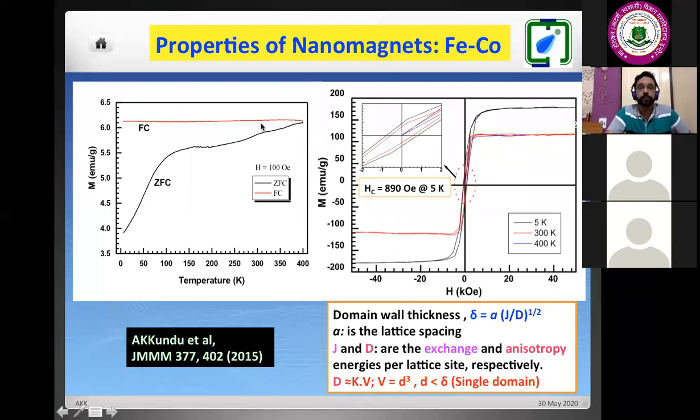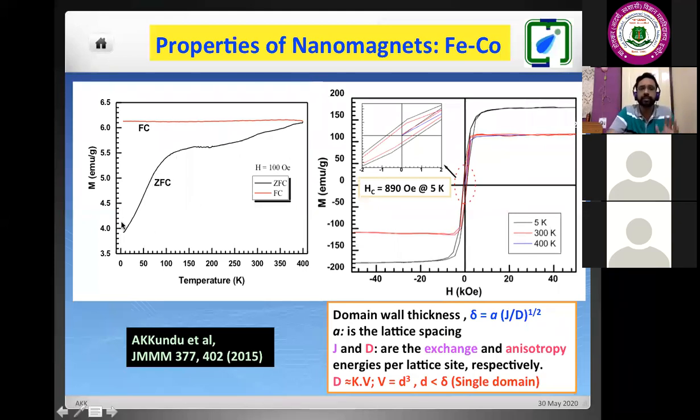That is also proved by our temperature dependent magnetization. In our SQUID, we had the limitation. We can go up to 400 Kelvin. So there we have seen that it is giving perfectly straight line for the field cool magnetization. For the zero field cool, it is increasing from the lower value to the higher value with increasing temperature.